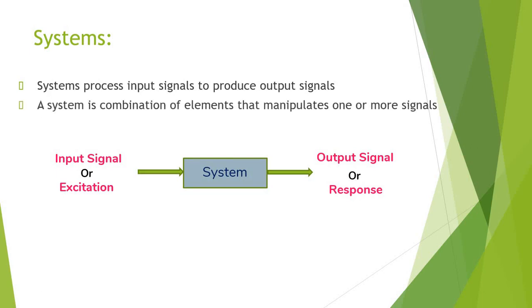The system may be a combination of two or more elements that may process one or more signals and produce one or more outputs. We have multiple input, multiple output systems, single input, multiple output systems, multiple input, single output systems, and single input, single output systems. Systems may get more than one signal as input, and may produce more than one signal as output.